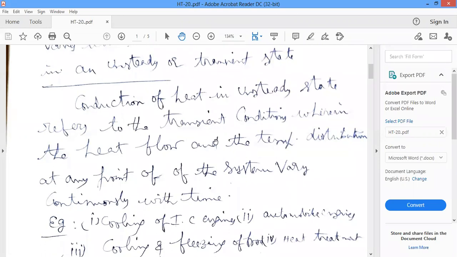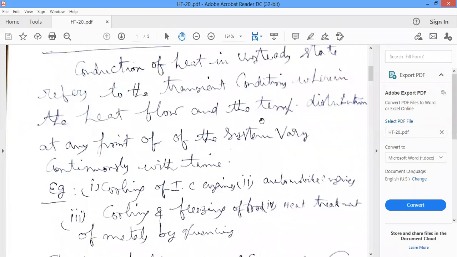For example, if you take any IC engine or any thermal device or thermal system, and you measure the temperature at 10 a.m., the temperature is 100 degrees centigrade. If you measure the temperature of the body after 1 hour, for example at 11 a.m., and the temperature is not equal to 100 degrees centigrade, it may vary from 100 degrees centigrade to, for example, 150 degrees centigrade.